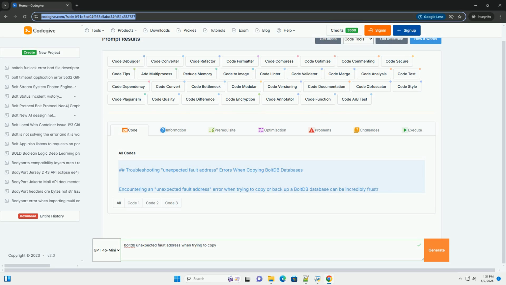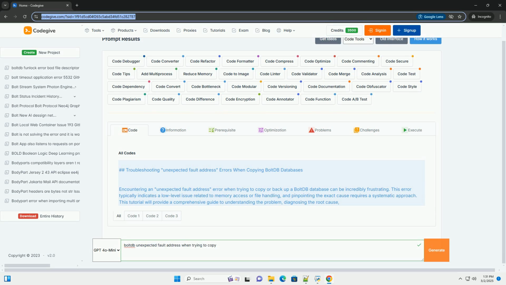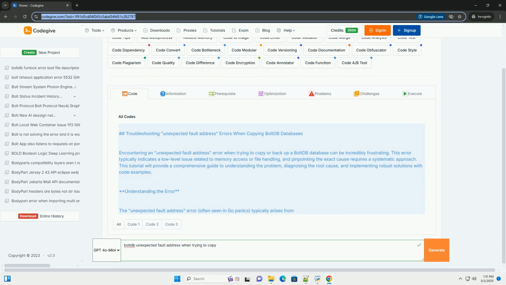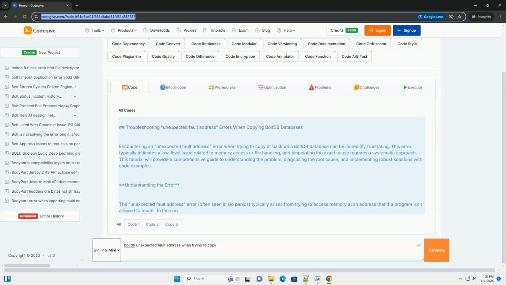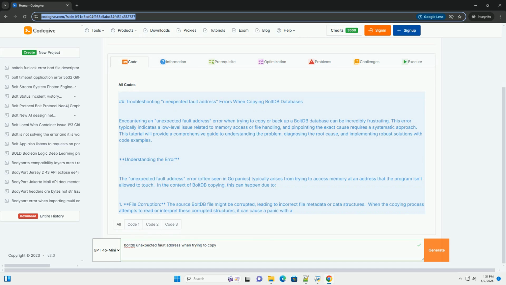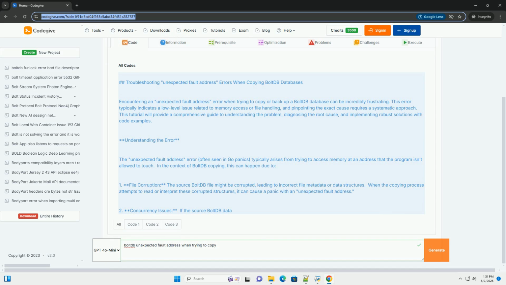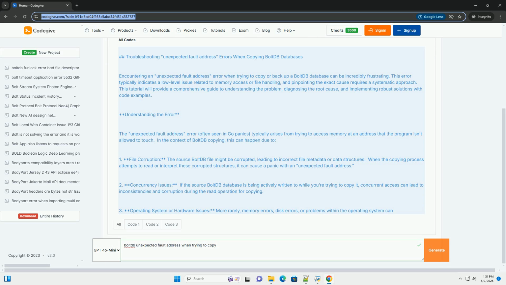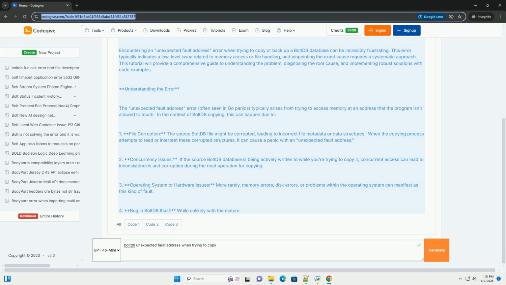Troubleshooting unexpected fault address errors when copying boltdb databases. Encountering an unexpected fault address error when trying to copy or back up a boltdb database can be incredibly frustrating. This error typically indicates a low-level issue related to memory access or file handling, and pinpointing the exact cause requires a systematic approach. This tutorial will provide a comprehensive guide to understanding the problem, diagnosing the root cause, and implementing robust solutions with code examples.